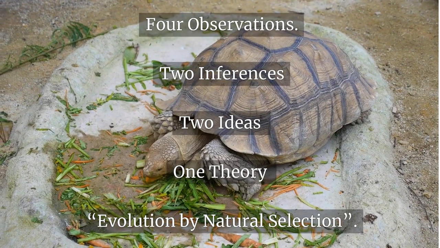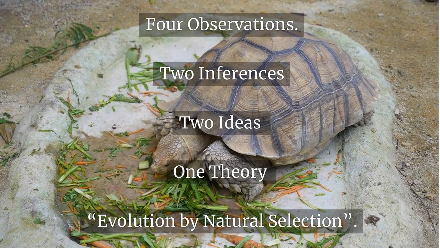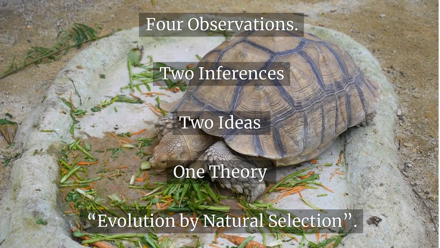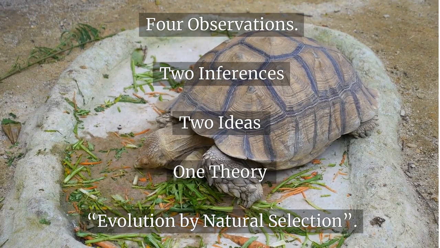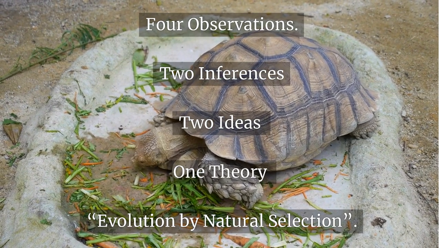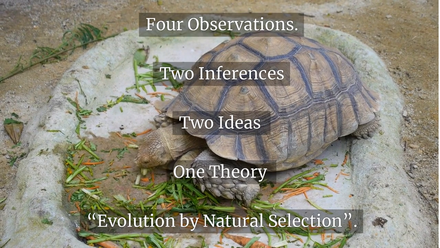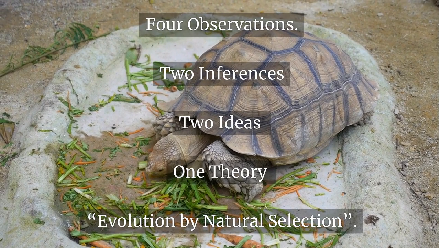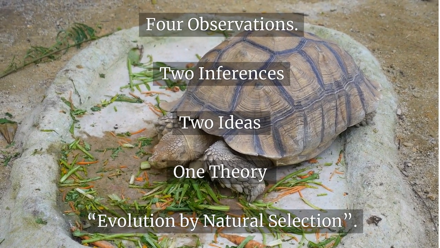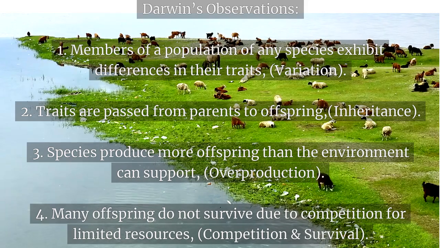These observations helped Darwin understand how species adapt to their environment. Besides observing the Galapagos finches, Darwin made numerous observations of diverse plants, animals, and insects, which he condensed into his 4 key observations. From these observations, he derived key inferences that helped him develop the foundational ideas of his groundbreaking theory, evolution by natural selection. So let's start with Darwin's observations.